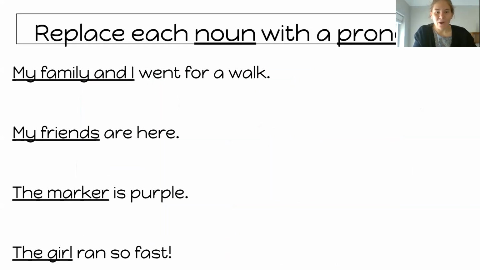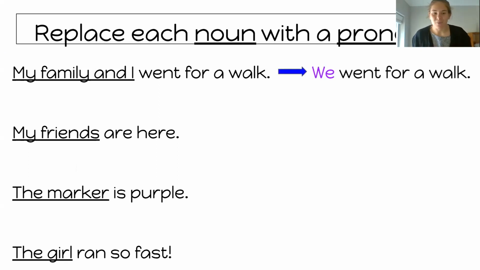Nice job. Okay, now we're going to practice replacing the noun that's underlined with a pronoun, okay? Get ready. The first sentence says, my family and I went for a walk. Okay, let's think about it. We've got my family and I. That's more than one person. And are you part of the group in this case? Yeah, right? Because you're included. What pronoun would we use to say blank went for a walk? Yep, so if I'm talking and I said my family and I, I would use we. We went for a walk.